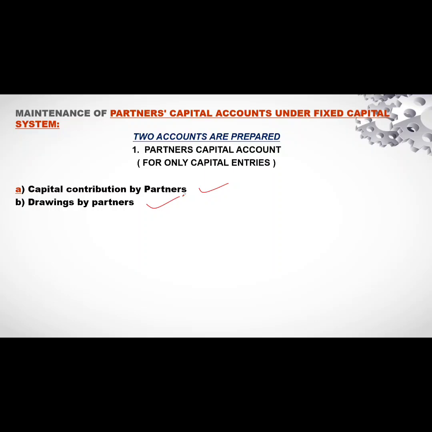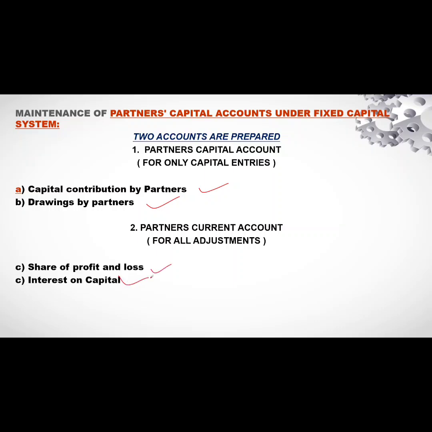Under this account, all other adjustments are recorded, like share of profits or losses, interest on capital, interest on drawings, and remuneration, which can be salary or commission. These are recorded separately in a different account called the partners' current account. So two accounts are prepared under the fixed capital method. Since in the capital account only capitals are recorded, it will not fluctuate year after year; it remains the same.